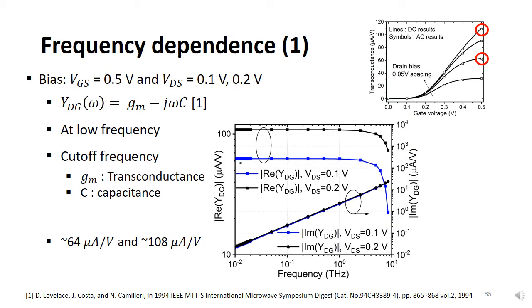The figure shows the frequency dependence of the Y parameter under non-equilibrium condition. Frequency range 50 GHz to 10 THz is shown. The result is consistent with the intrinsic equation written below. The imaginary part increases linearly since it is dependent on frequency. At low frequency range, the real part of admittance is almost the same as the transconductance, as shown in the right top figure. The amount is about 64 microampere per volt and 108 microampere per volt. The real part of admittance starts to drop drastically near cutoff frequency.